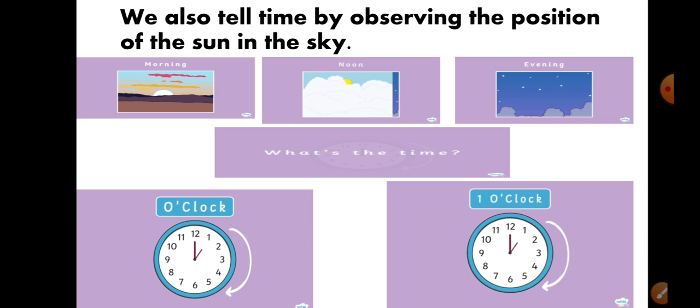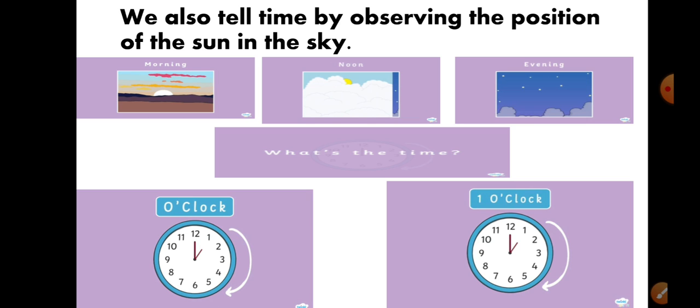Now, we also tell time by observing the position of the sun in the sky. This is also very important. Actually, before, when there were no clocks, at that time, how did they measure time, or how did they say that it was this or that? So, by looking at the sun.